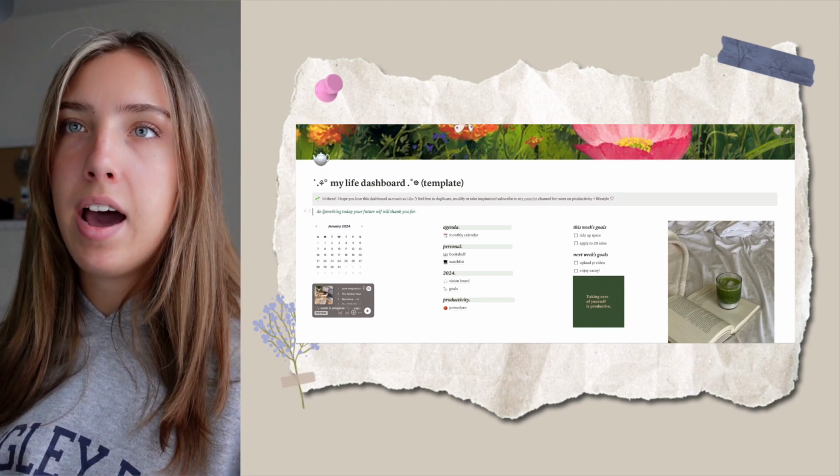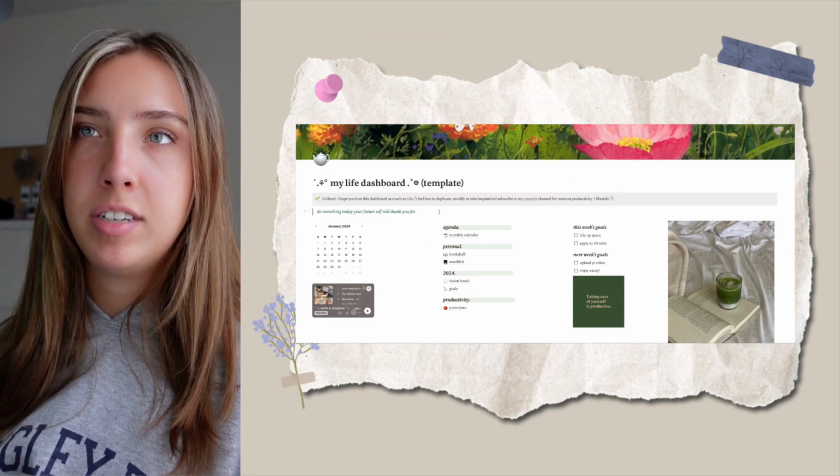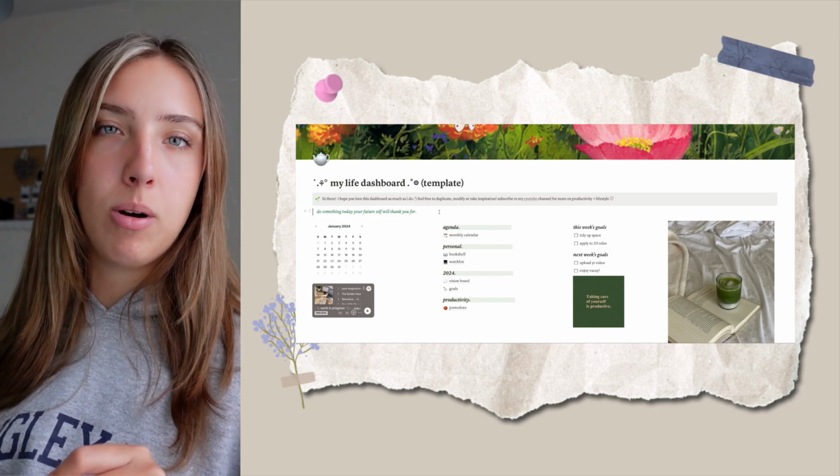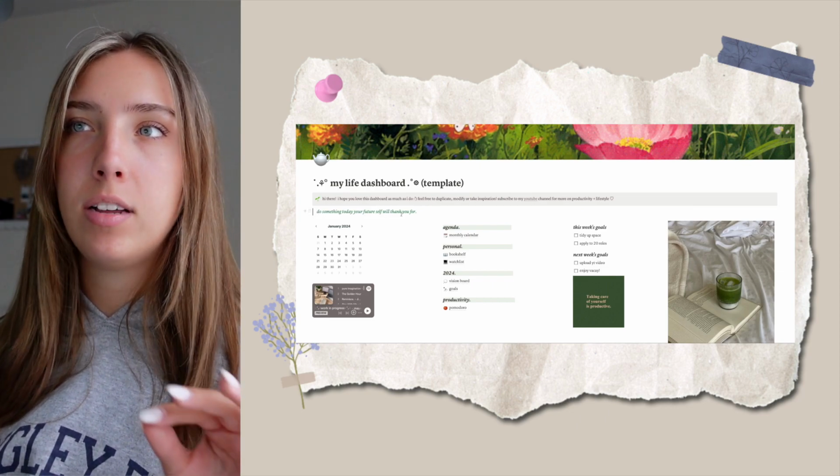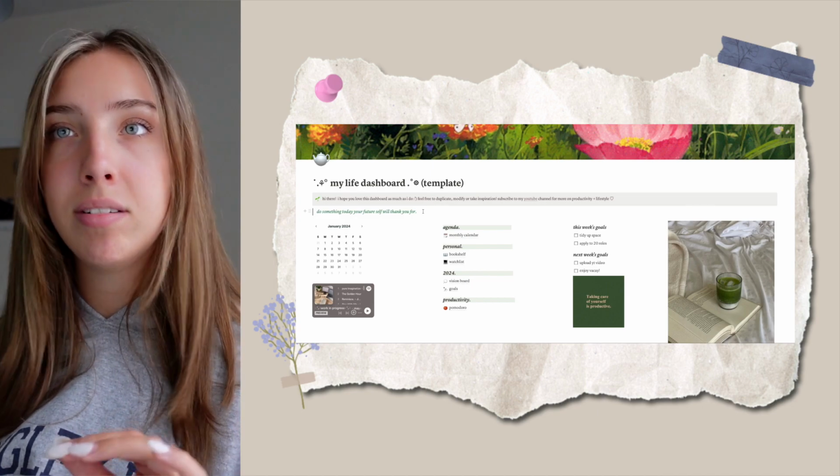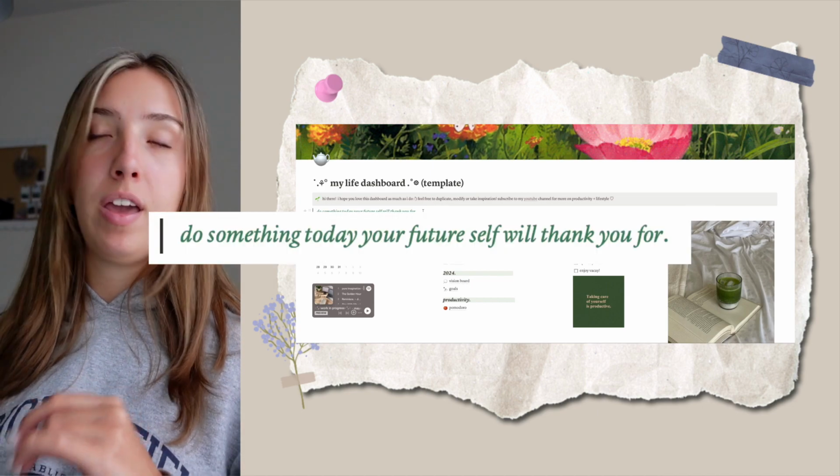To start off, I have just a quote that I look forward to seeing every single day. I love reading different quotes, but there's not many that I stick with, and this one has just been stuck with me for many years. Do something today your future self will thank you for.